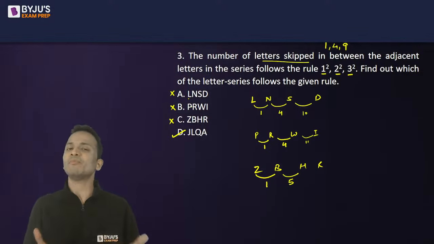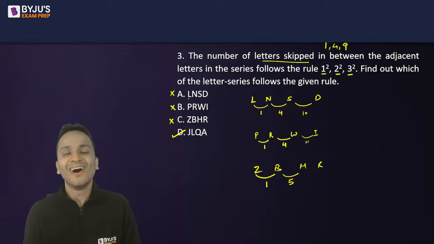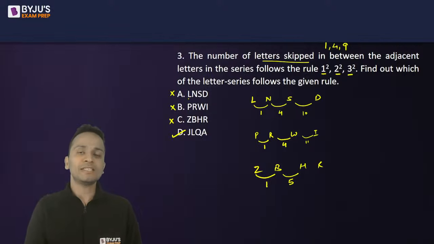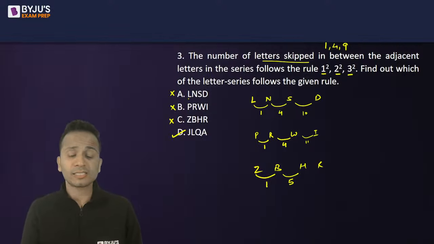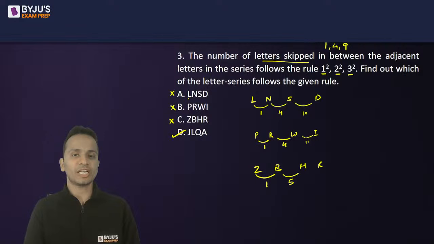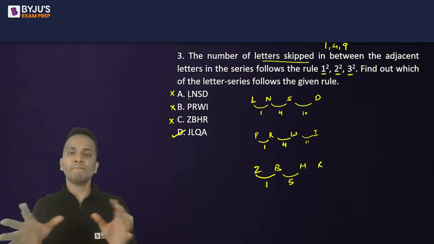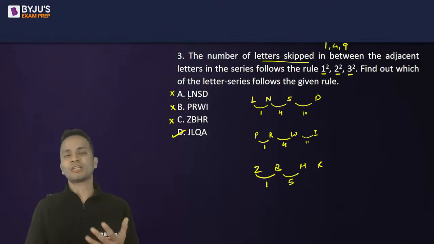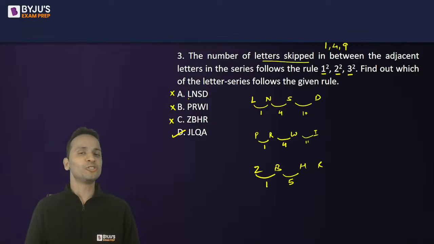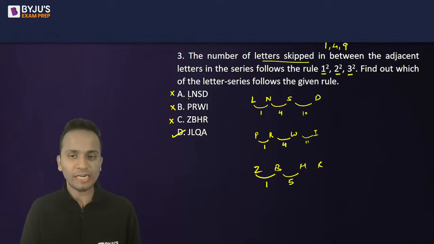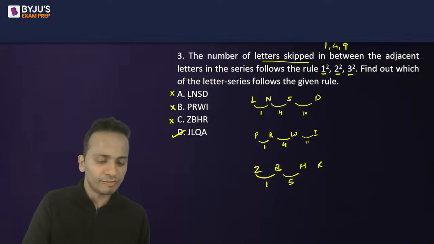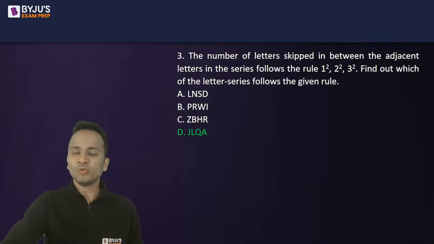So it's basically the game of counting. You should be knowing all the alphabets starting from A to Z, and you just have to count how many letters are skipped between any two alphabets which are given among the options. So simple question hai. It's just that your counting should be good and you should be knowing your alphabets, right? So option D is the answer which is given by majority of you, which is correct. Let's move on to question number 4.